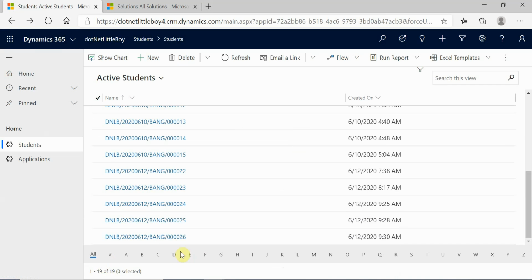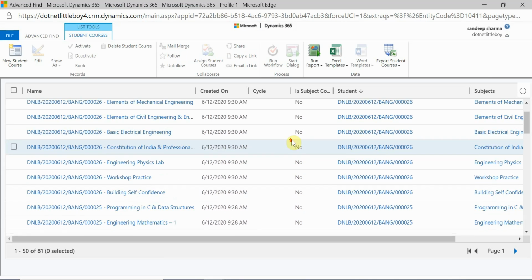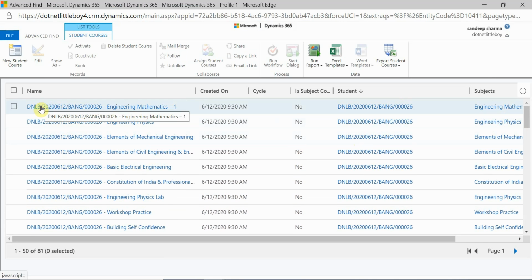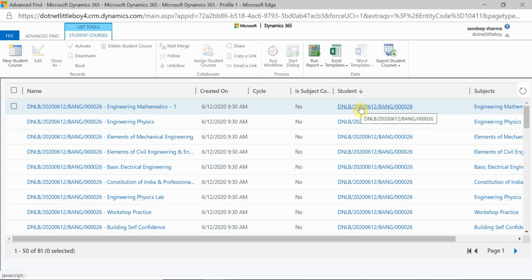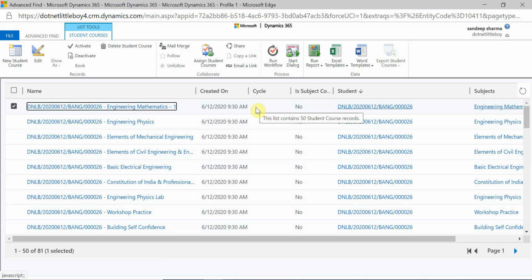Let's take the example of ID number 26 here, and you can see for 26, these are the student courses configured, and this is the field value, right? And this is the value for the student field. Let me open one record here.